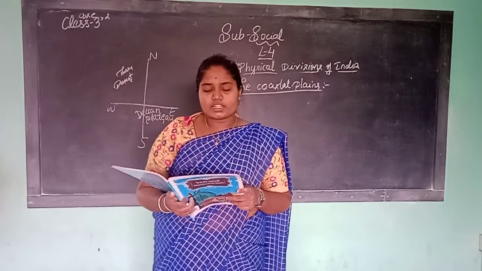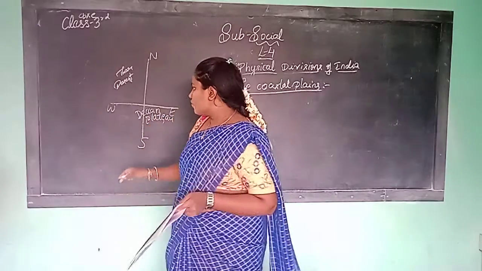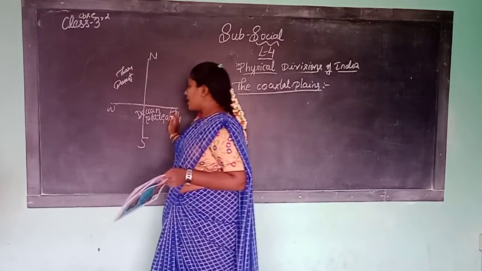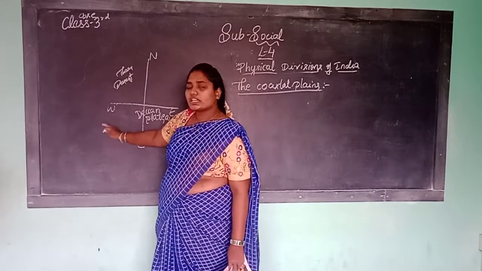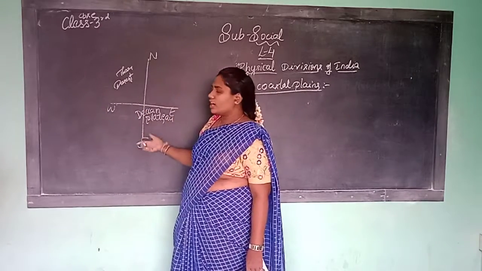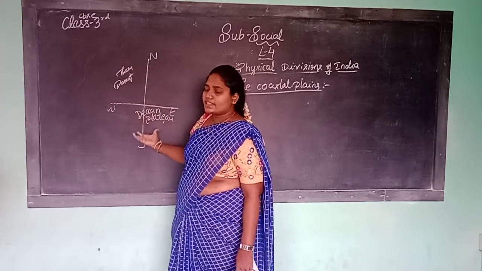Western and eastern Ghats and the sea. Where are the coastal plains? They are between the western Ghats and eastern Ghats. So this to the west side is called western Ghats, to the east side is called eastern Ghats. In between the western and eastern Ghats there are coastal plains.